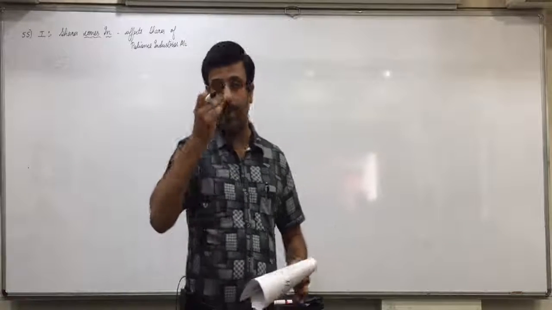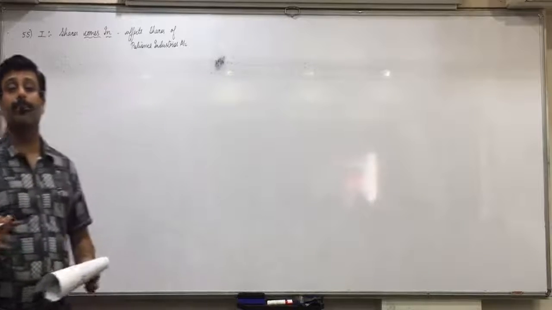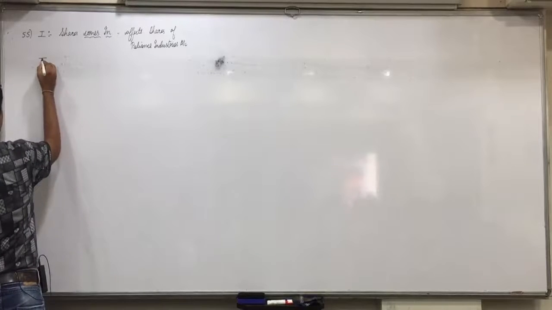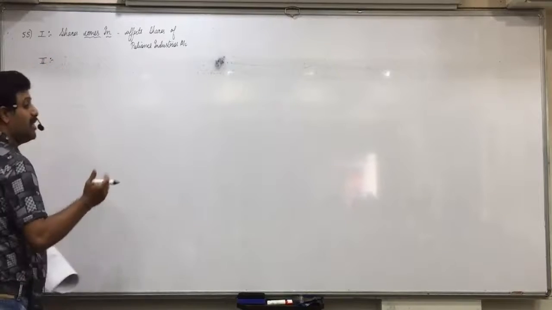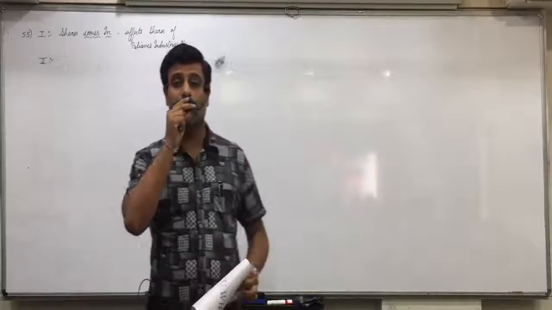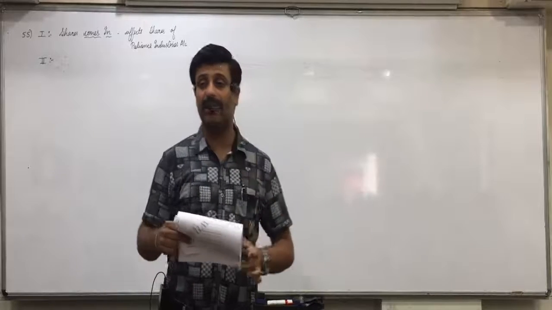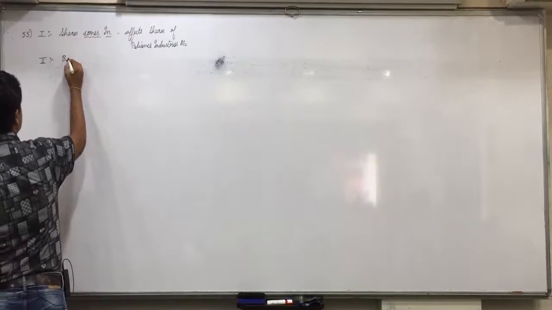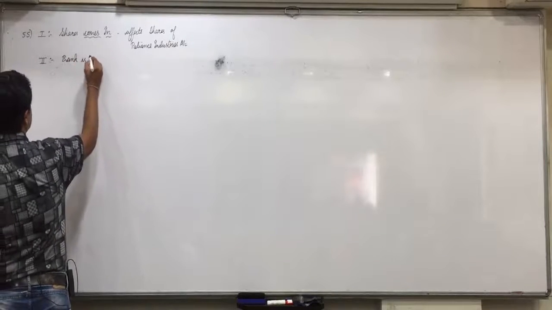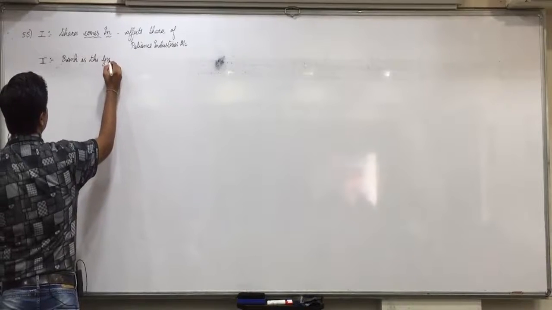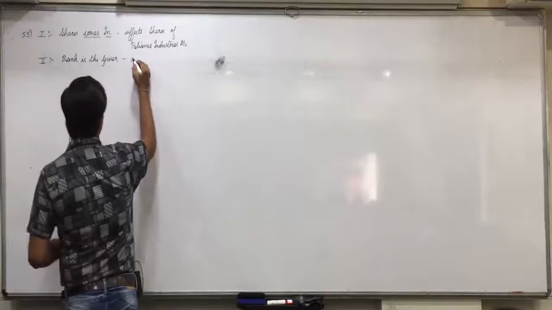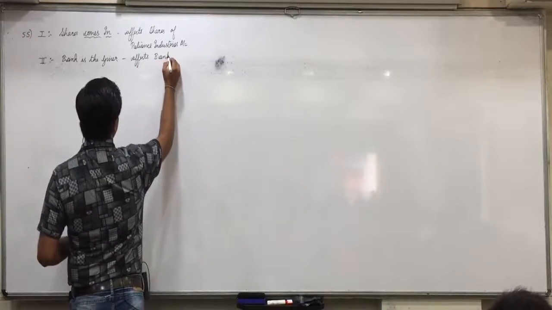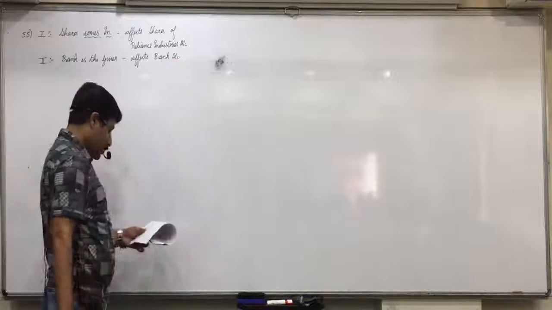And second effect, who is the giver? Bank is the giver, because we have given a check. So money will be directly paid from our bank. We discussed yesterday, if we receive a check, we say bank is the receiver, and if we give a check, we say bank is the giver. Here we have given the check, so bank is the giver. Affects bank account. Any confusion in this?